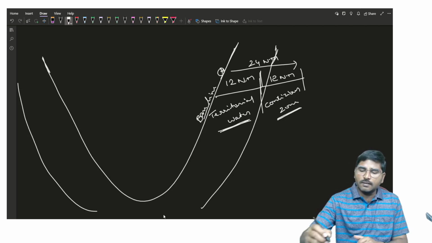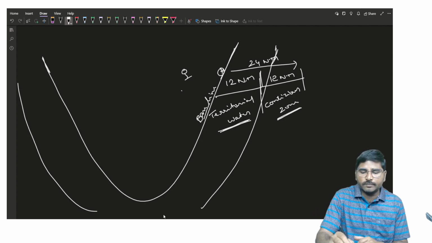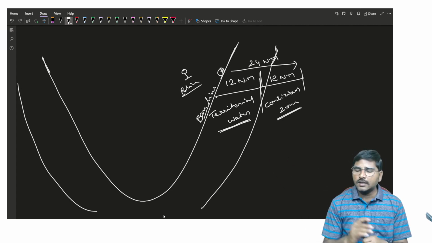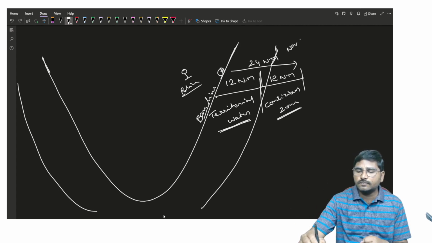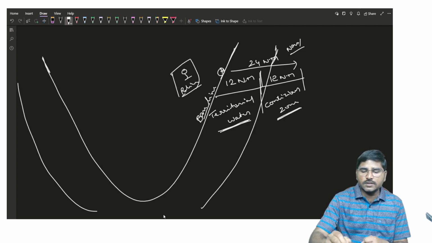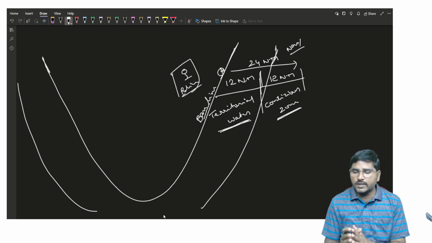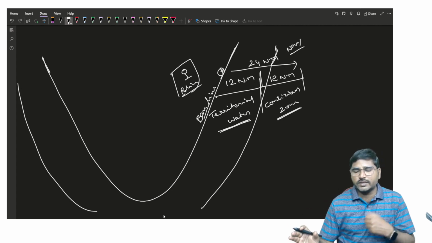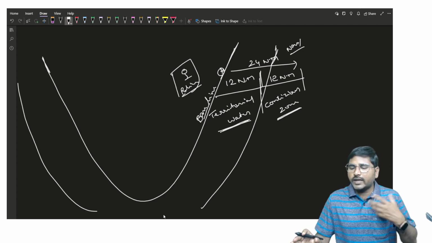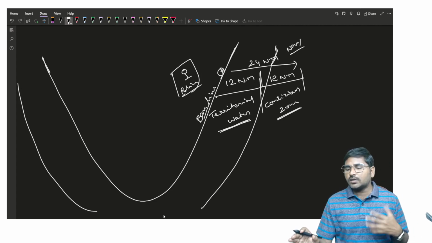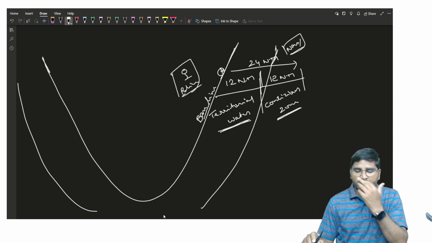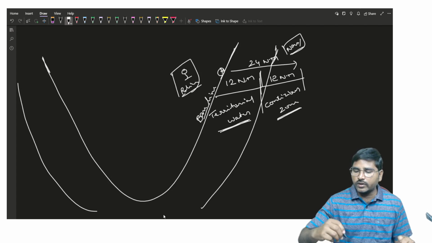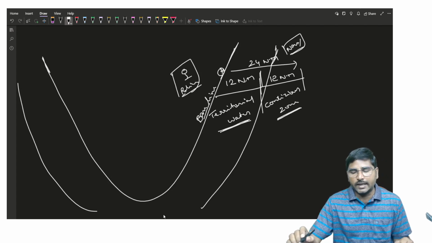Up to 12 nautical miles the police department has jurisdiction, but when it crosses 12 nautical miles, the navy gets the power. The state police, the station inspector, will not get jurisdiction beyond 12 nautical miles. Beyond 12 nautical miles, the navy has jurisdiction. That is the contiguous zone, up to 24 nautical miles.